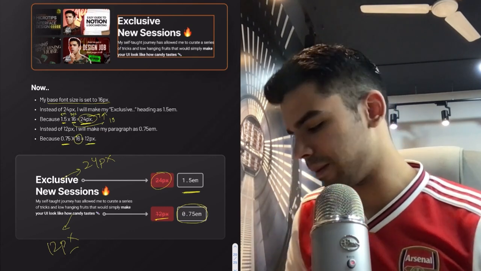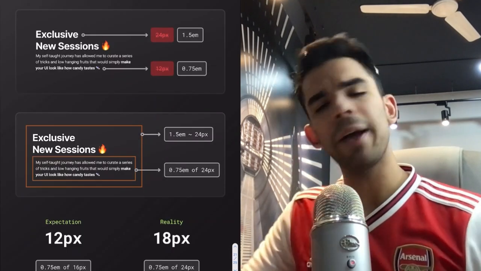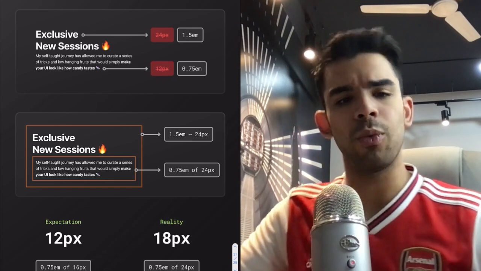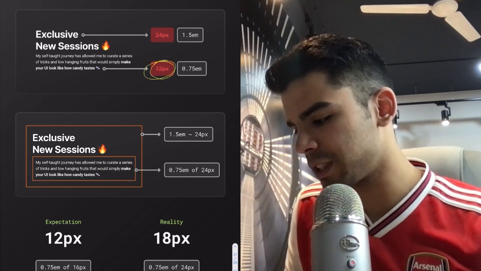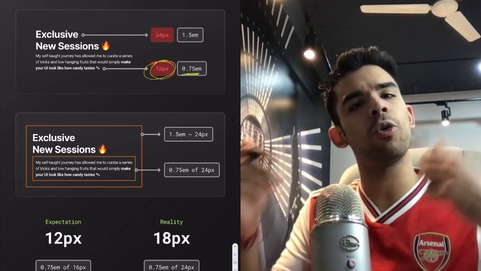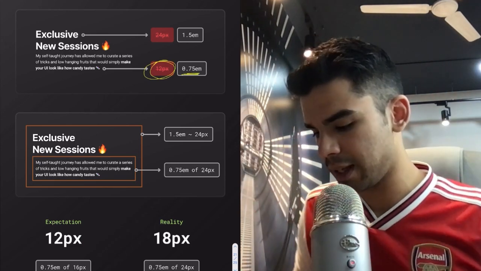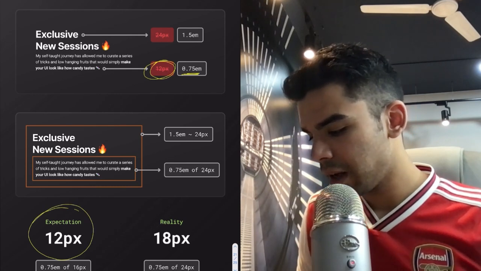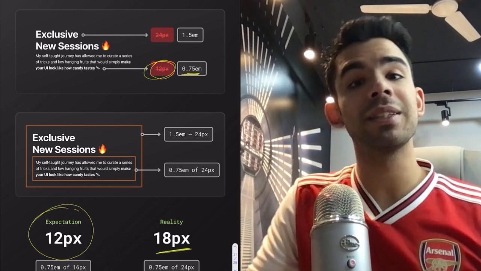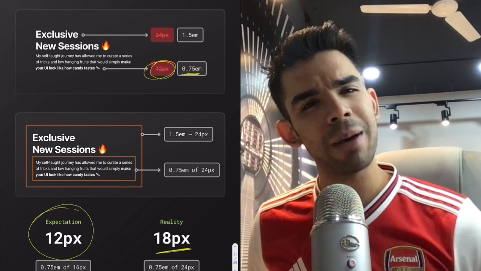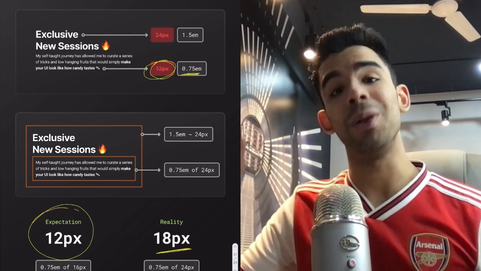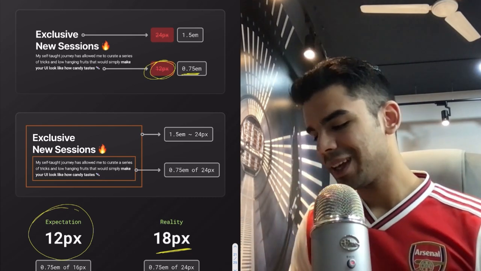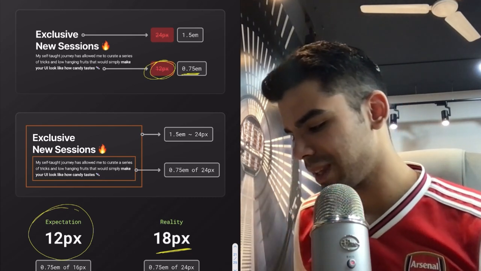So everything is sorted. So I would make my entire website and realize that, oh, wonderful. And I would expect that this 12 pixels, which is now coded as 0.75 em, when I open the website, I will see 12 pixels. So this is my expectation. But in reality, I will get 18 pixels. How did that happen? I mean, we are multiplying it by base font size, right? No, you're not. And I'll tell you what happens.